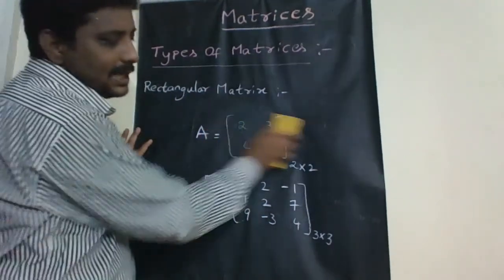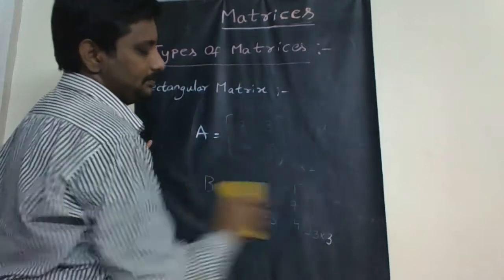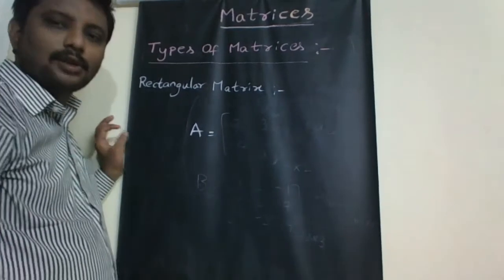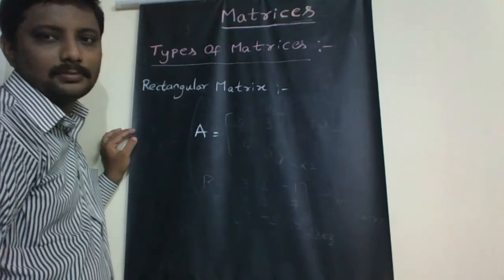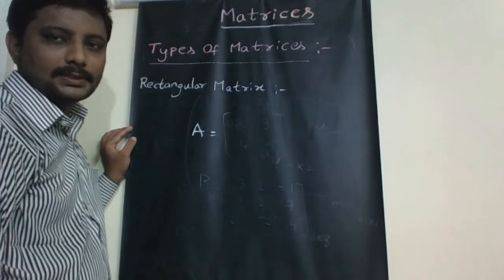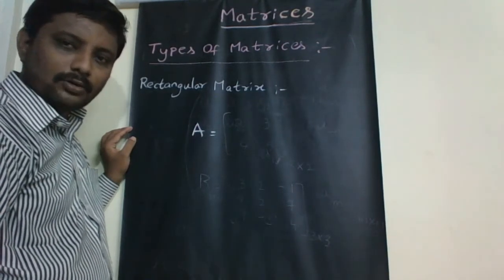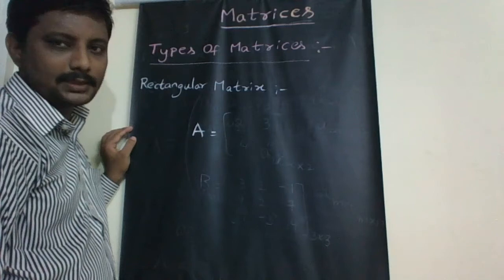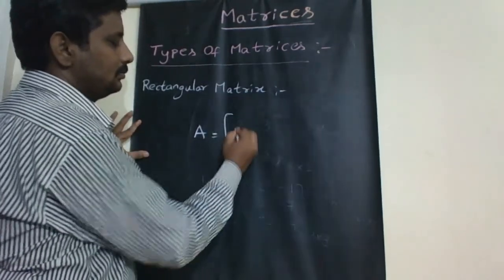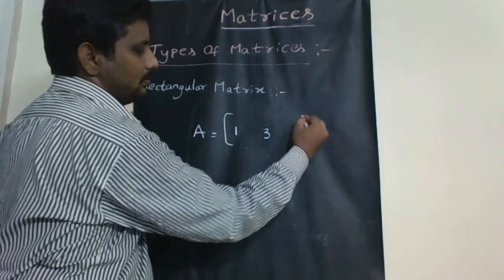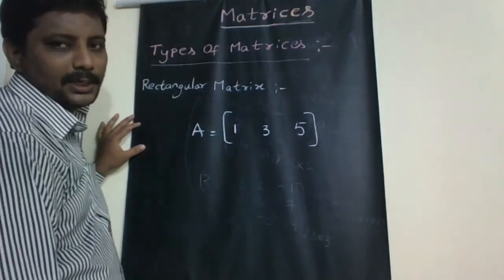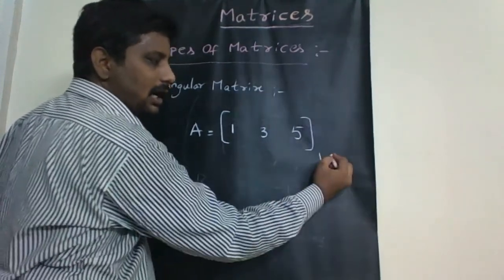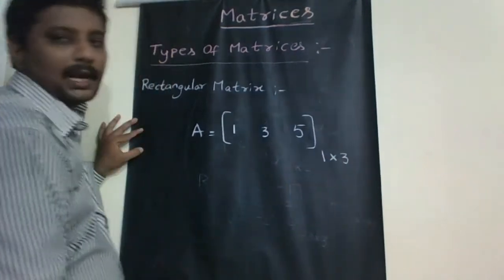Next one is the rectangular matrix. The definition is: a matrix which is not a square is called a rectangular matrix. That means a matrix in which the number of rows and columns are not equal is known as a rectangular matrix. For example, the matrix of 1, 3, 5, which has only 1 row and 3 columns. The matrix order is 1 by 3.